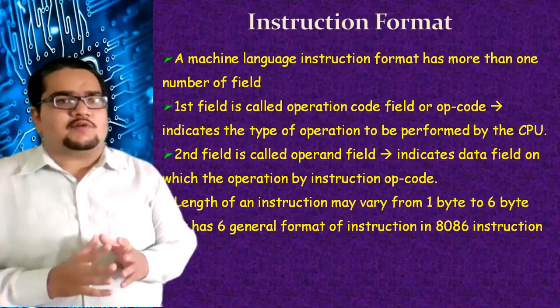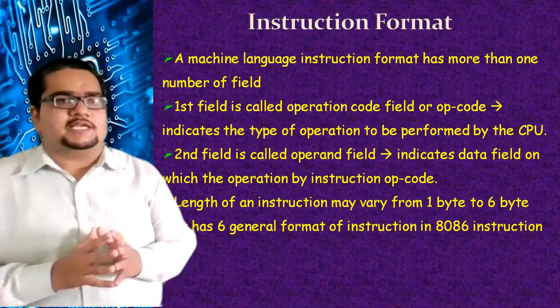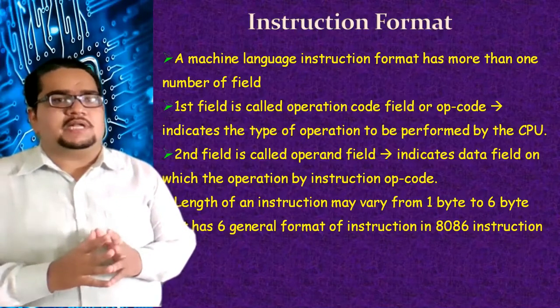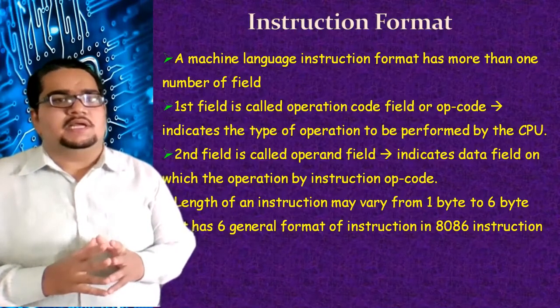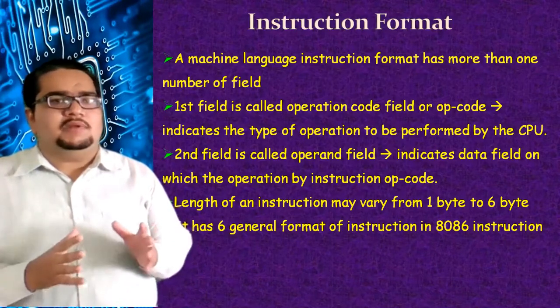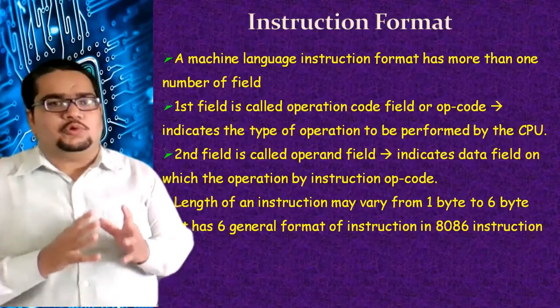Now, why exactly do we have a 6-byte instruction queue in the bus interface unit? It is because the instructions of 8086 can have a variable length. It can be 1 byte, 2 byte, but the maximum instruction length in 8086 will be up to 6 bytes.